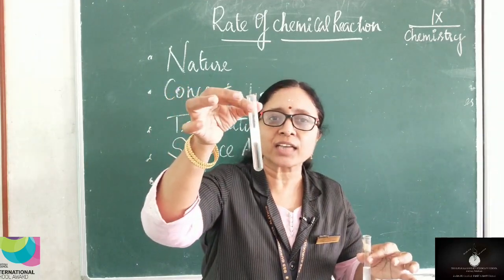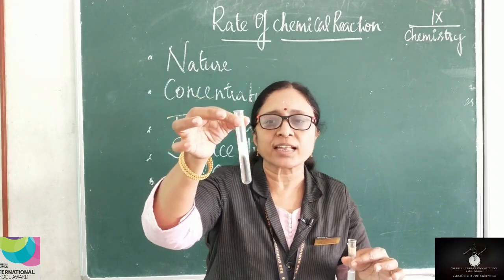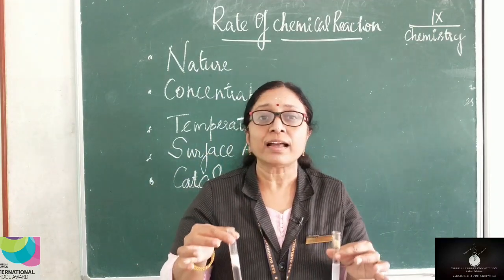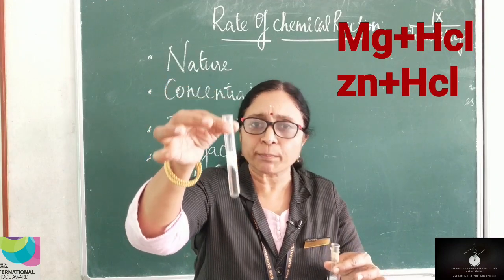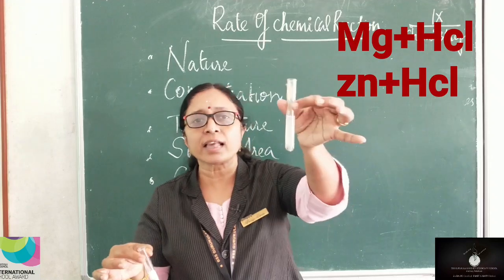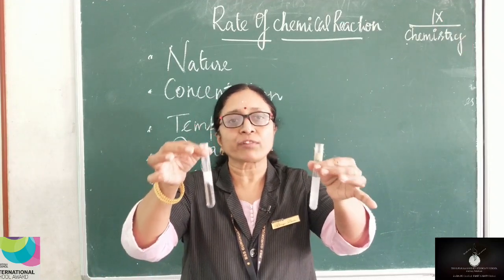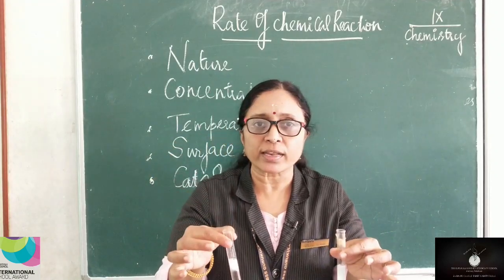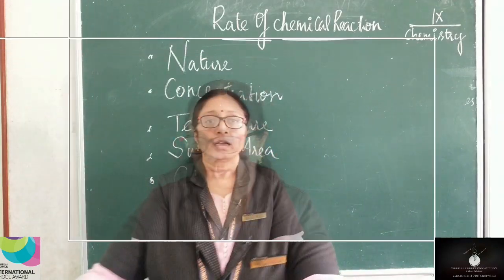So this is the reaction which happens fast. Here the rate of reaction is increased. Why? Because of the nature of the reactant. What are the reactants here in this test tube? Magnesium ribbon and dilute HCl. What are the reactants here? Zinc granules and dilute HCl. So the nature of reactants will play an important part for influencing the rate of a chemical reaction.